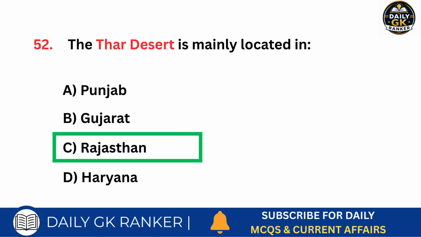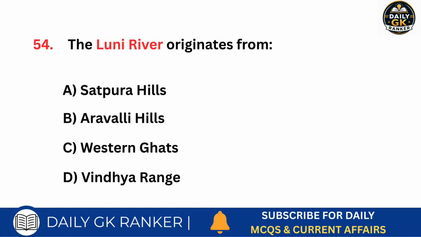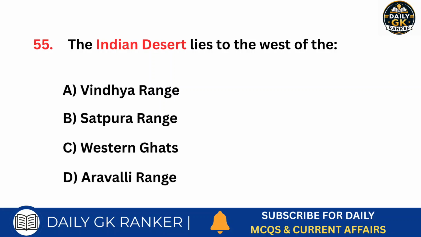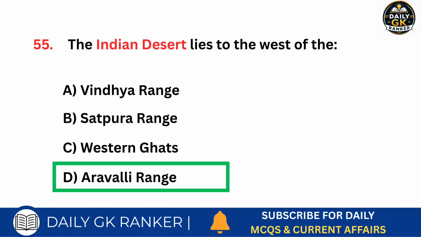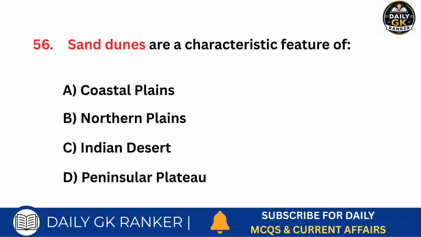Answer is Rajasthan. Which river flows through the Thar Desert? Answer is Luni. The Luni River originates from which hills? Answer is Aravalli Hills. The Indian Desert lies to the west of which range? Answer is Aravalli Range. Sand dunes are a characteristic feature of which physiographic division?